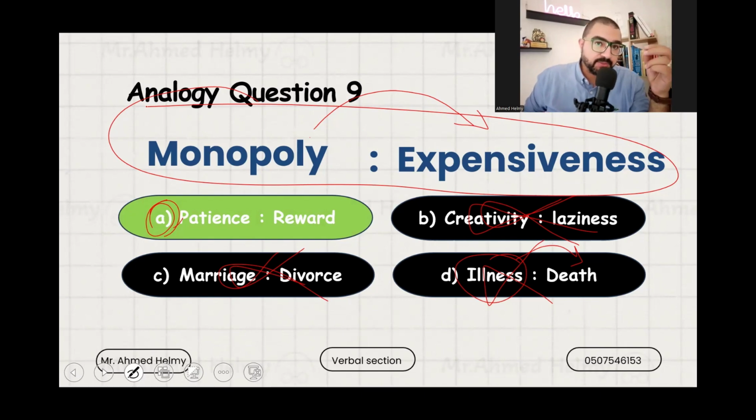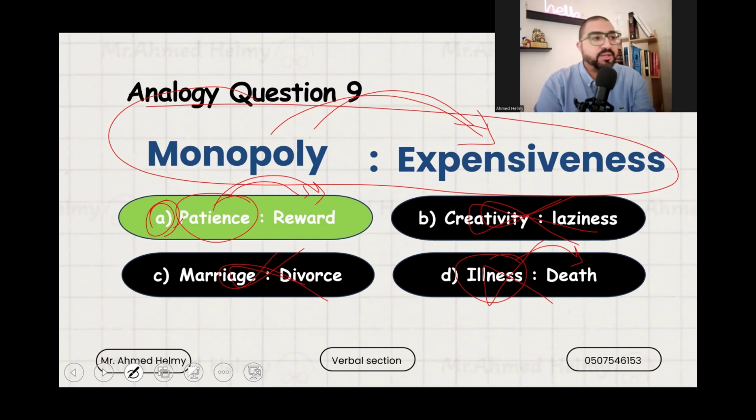Your brain will help you to analyze the relation between patience and reward. So monopoly leads to expensiveness. Patience is always rewarded. When you have patience, you will always be rewarded, whether in this life or the afterlife. So patience is always rewarded, just like monopoly leads to expensiveness. Okay? You see the strategy that we use to solve this question? We omitted the answers that don't have the same relation between the words. Okay? So let's move on.